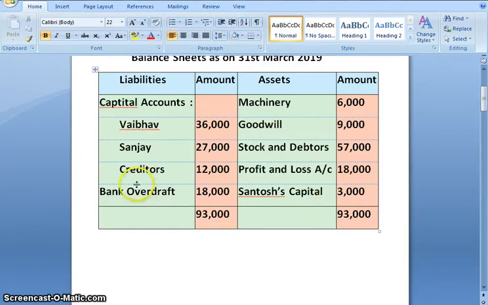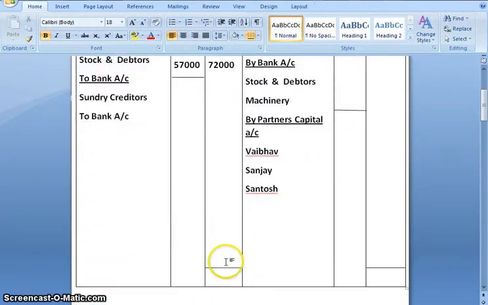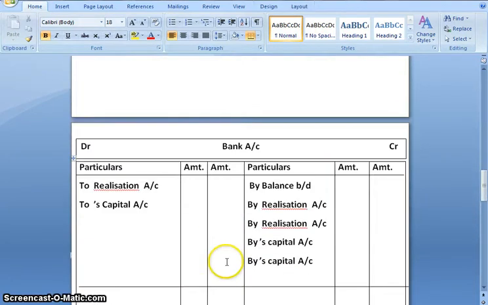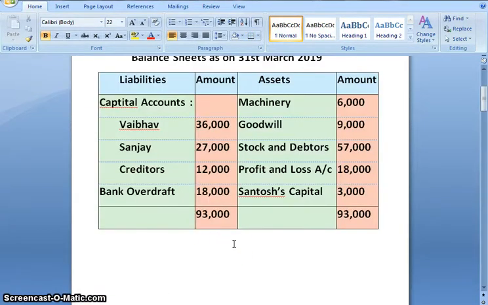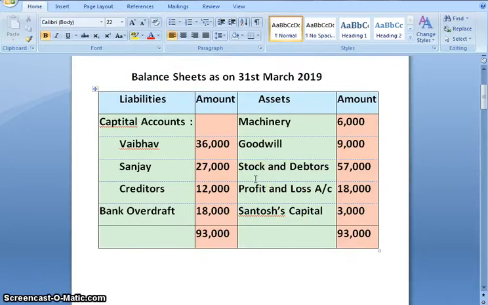Instead of that, bank overdraft is given. So in bank account we will have a credit balance because of bank overdraft, that is 18,000. So by balance brought down, credit side it would be 18,000 because of bank overdraft. Posting of all the things in the balance sheet is done.